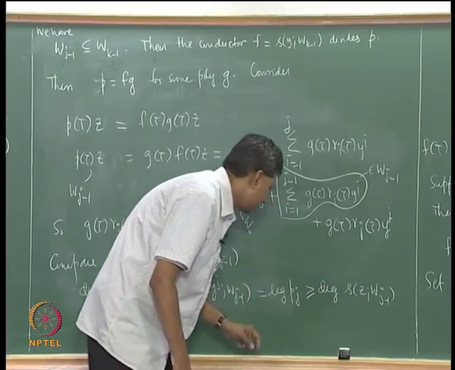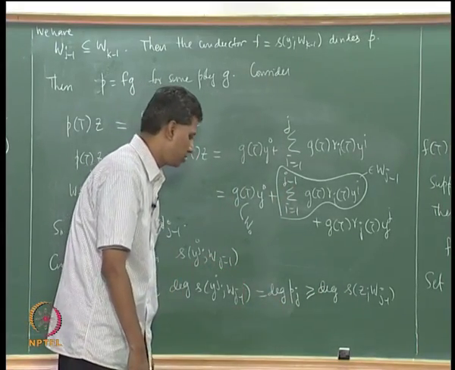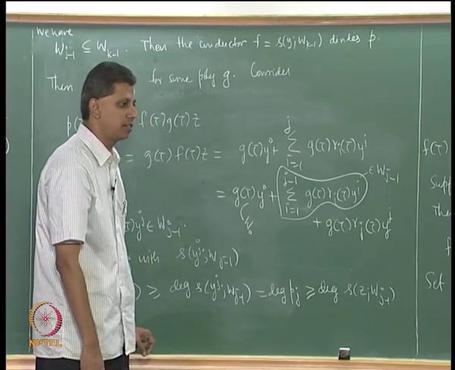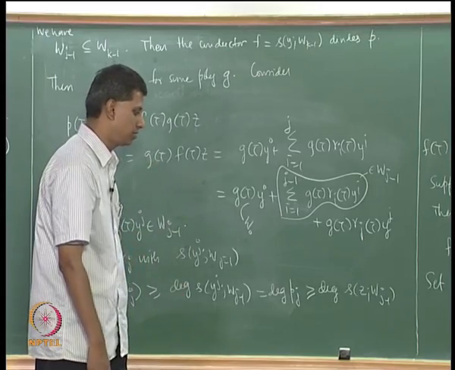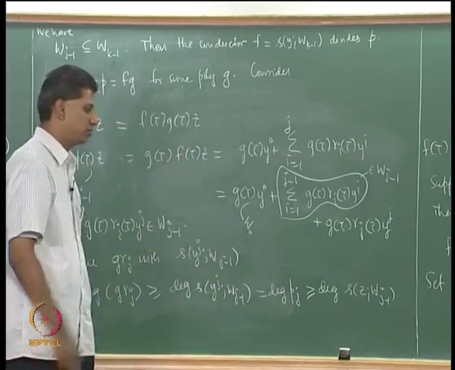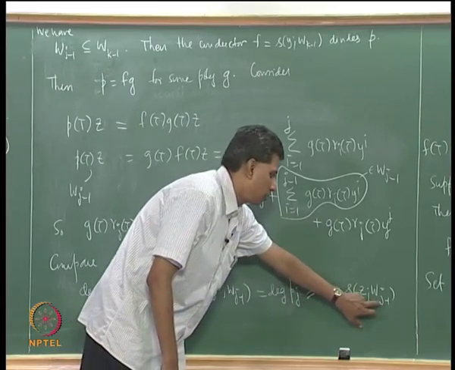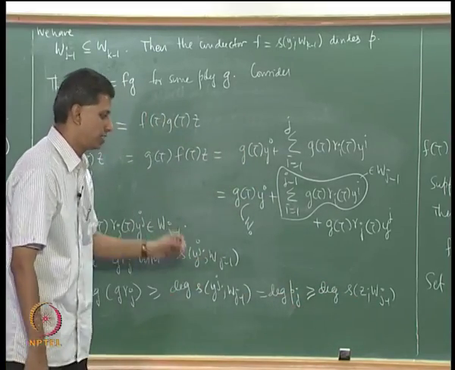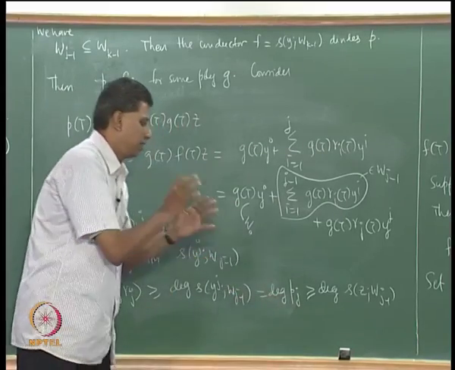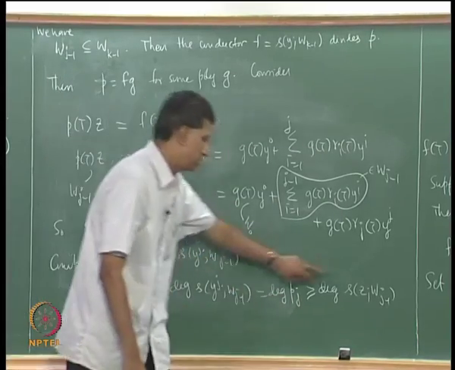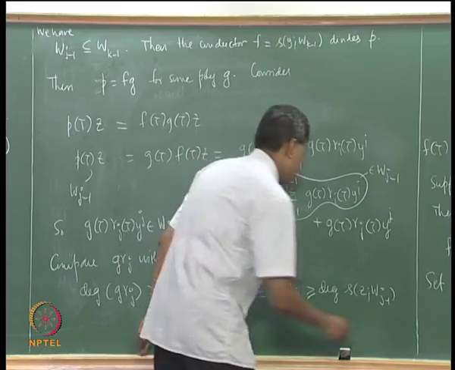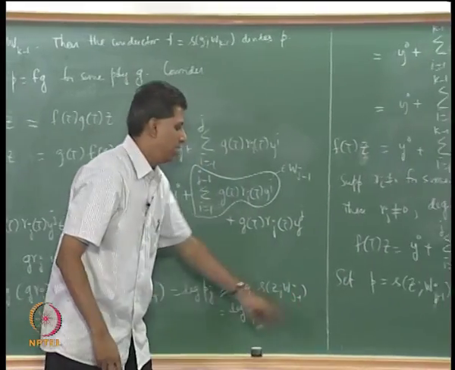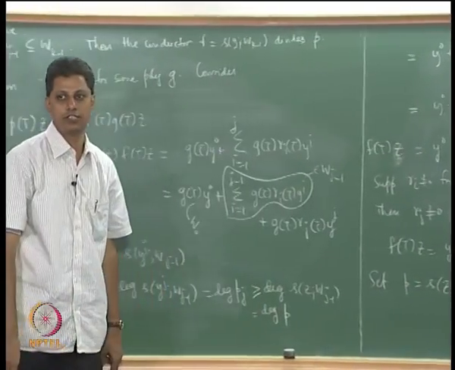Among all those polynomials, let us say again L, with the property that L(T)z belongs to W_{j-1}, P_j is the one with the maximum degree. So this is one such polynomial. This means s(T)z belongs to W_{j-1}, but P_j is the one with the maximum degree among all those polynomials. So I have this, but this is equal to degree p by our notation. P is s(z; W_{j-1}).